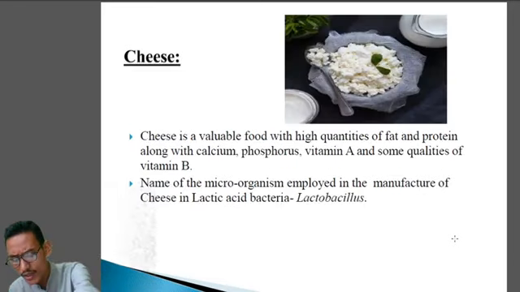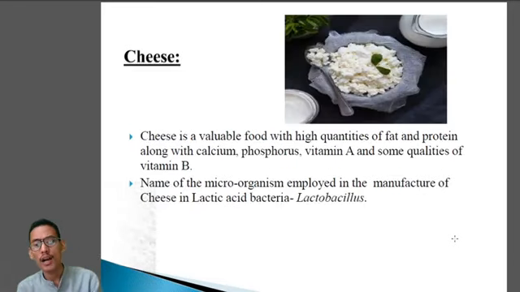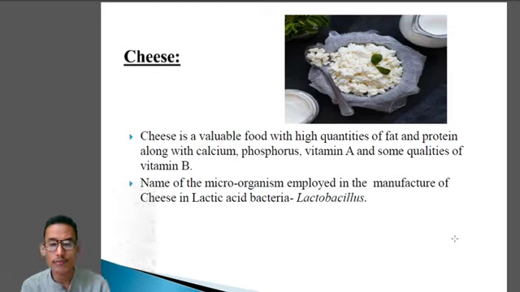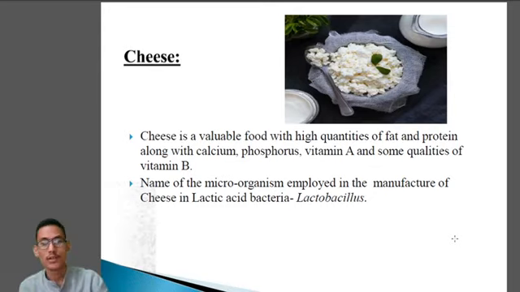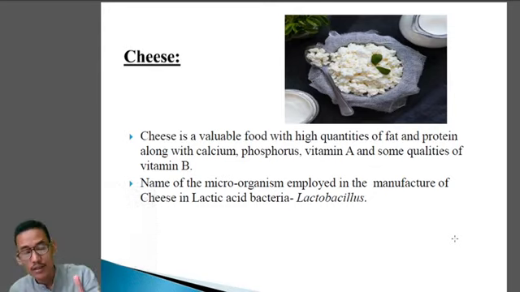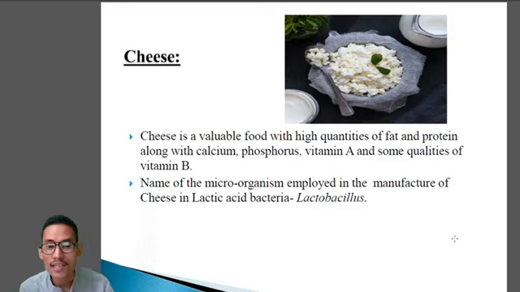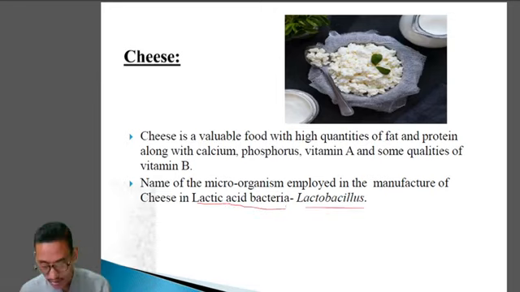Next one, cheese. A valuable food with high quantities of fat and proteins, with calcium, phosphorus, vitamin A and vitamin B. So over here, which microorganism is utilized? The name of the microorganism is the lactic acid bacteria. Remember this, lactic acid bacteria, Lactobacillus. So Lactobacillus, the lactic acid bacteria, is used in the production of cheese.